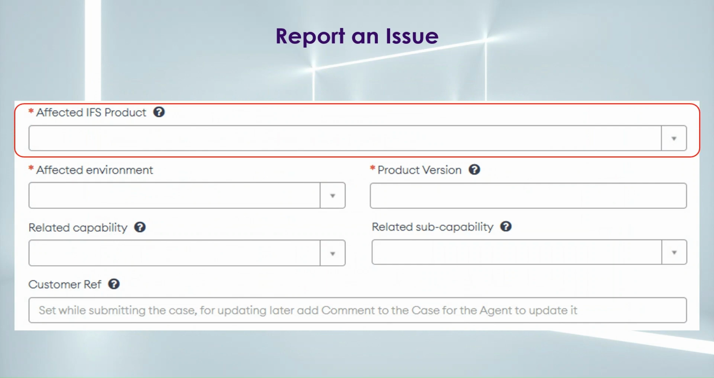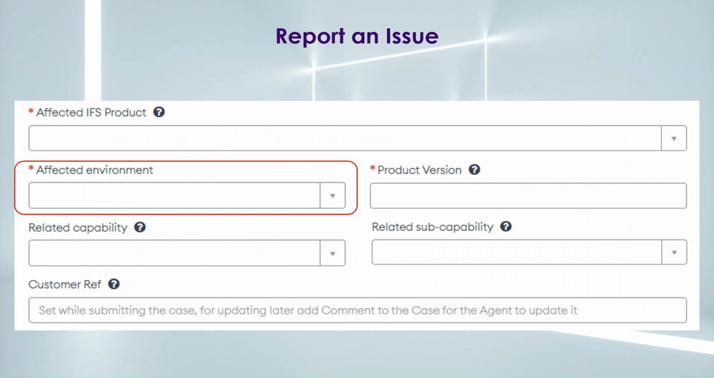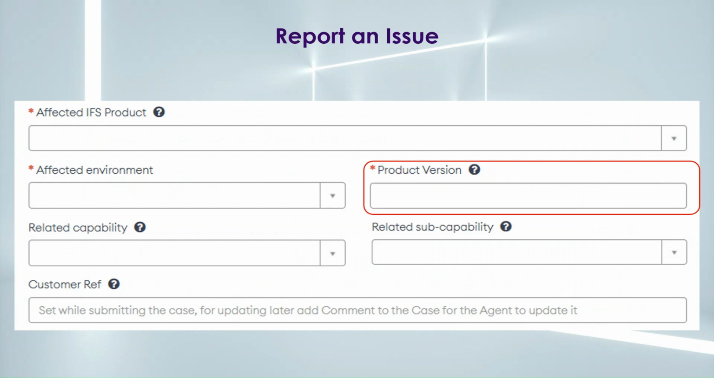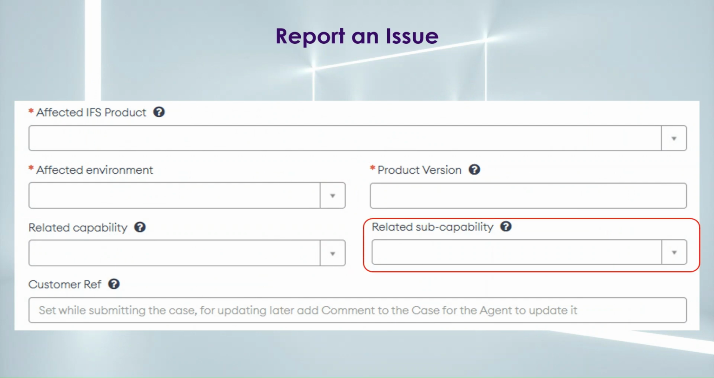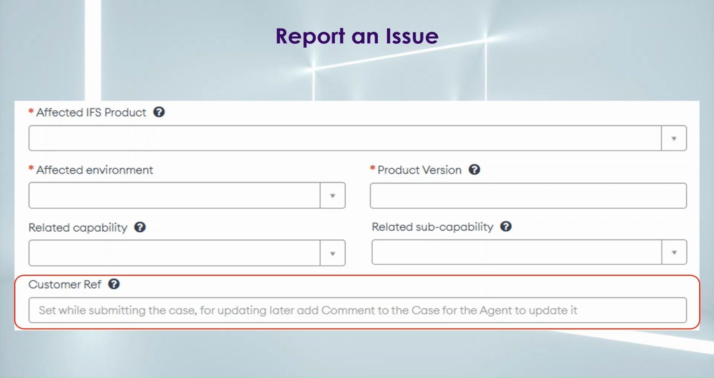Now the affected IFS product, affected environment, and product version need to be completed as they are all mandatory fields. The fields related capability and related subcapability, whilst not mandatory, help IFS route cases quickly to the right team to avoid delays in investigations. The customer ref field is designed for customers to enter their own internal reference, for example,